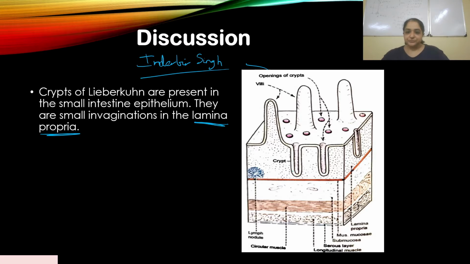So over here, you can see these invaginations in the lamina propria. See, you have lamina propria over here, this whole region, and you have these openings of crypts. They're small invaginations, that means they make space inside the lamina propria. So these are crypts. This is what it looks like. This is a diagrammatical representation, and there are cells present inside this. You have the villi over here that you can see.